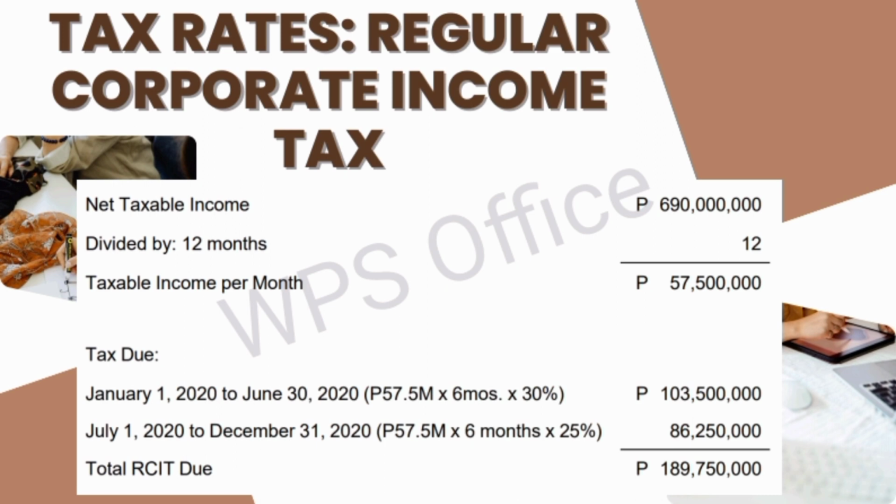However, on July 1st, 2020, the effective rate shall be 25% under the CREATE law. So that will be 57 million and 500,000 pesos times 6 months for July to December times 25%. The answer will be 86 million and 250,000 pesos. So we will add both of them and you will get 189 million and 750,000 pesos. So that's the total RCIT due, or regular corporate income tax.